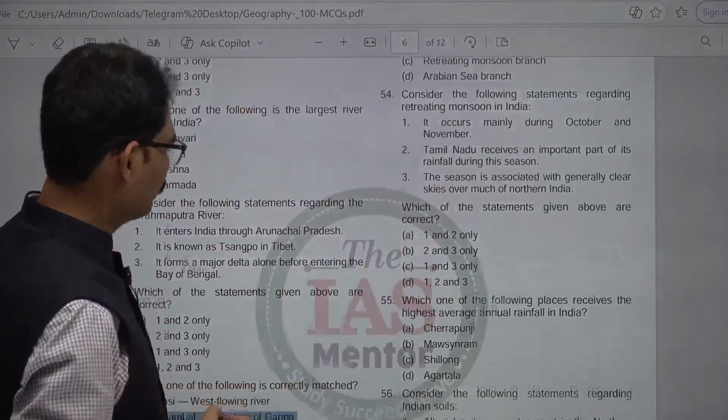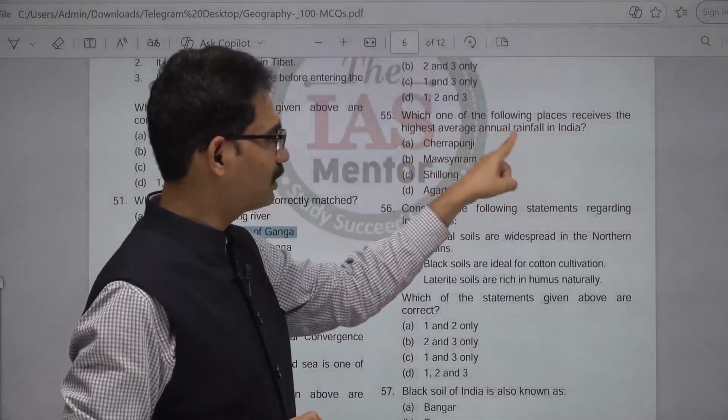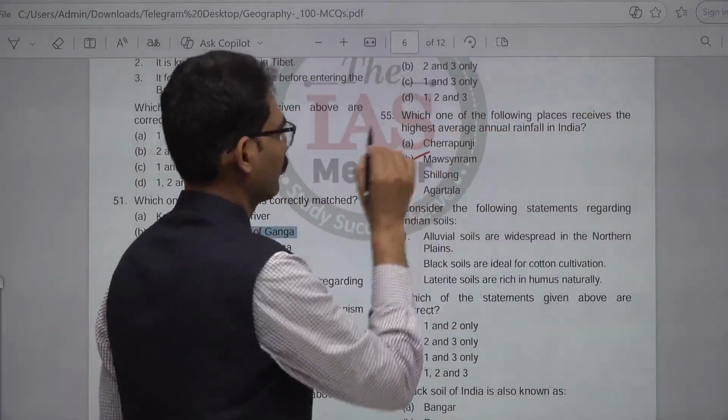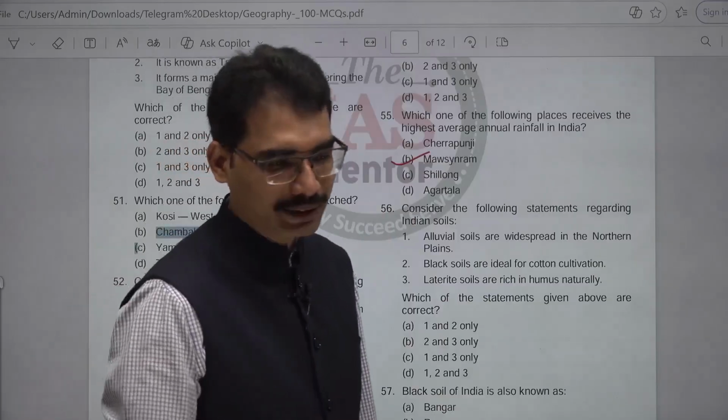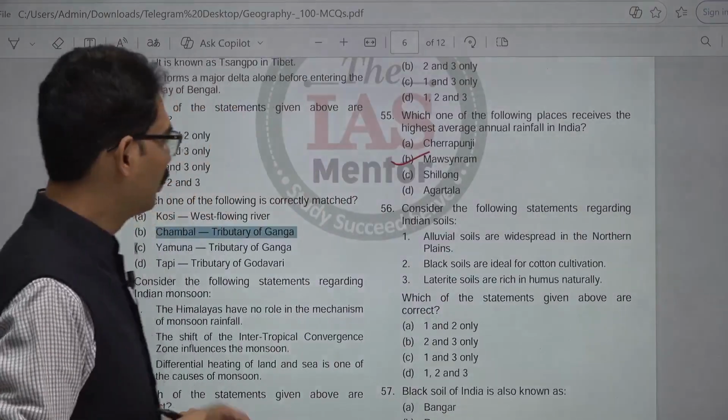Next one, 55. Which one of the following places receives the highest average annual rainfall in India? This is Mawsynram. 55, B is the answer. Next, 56.